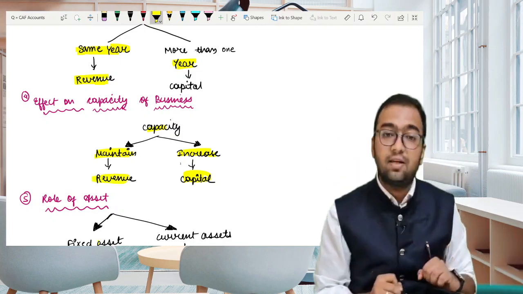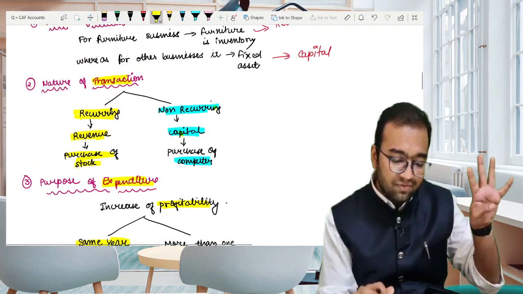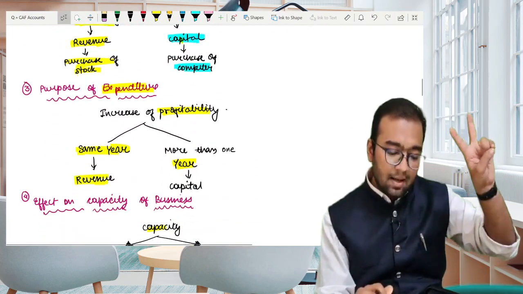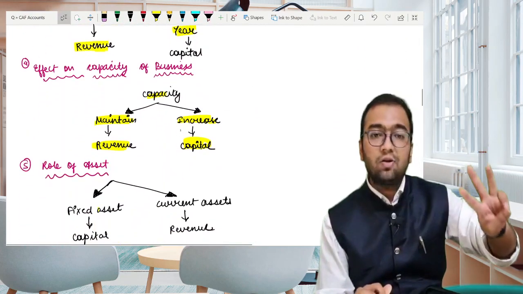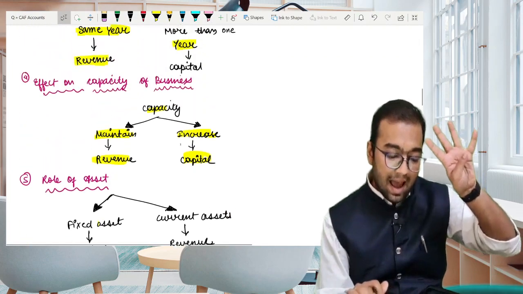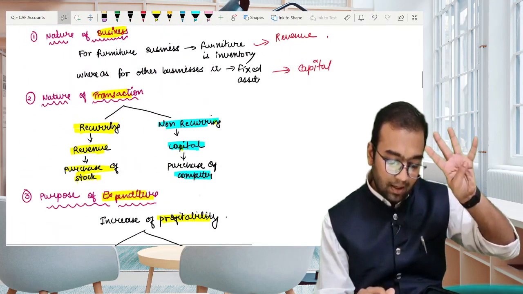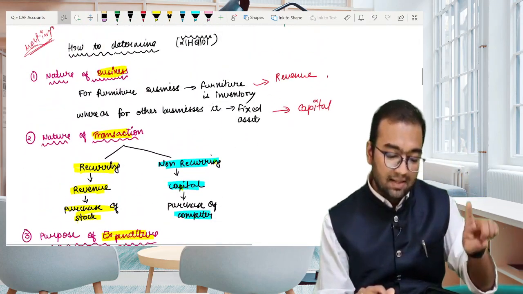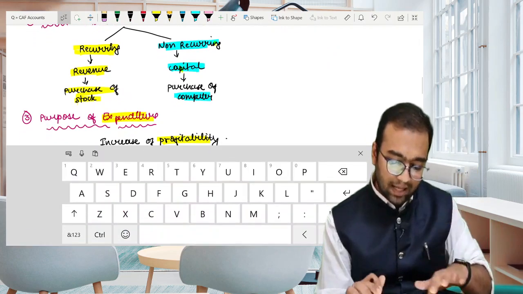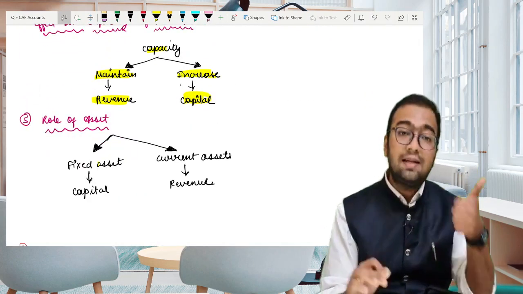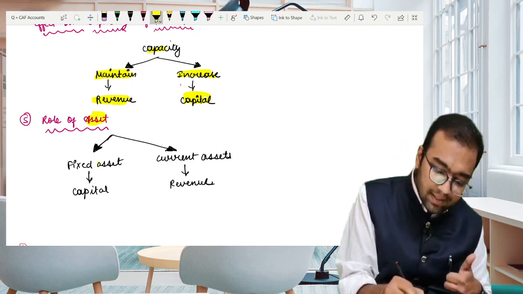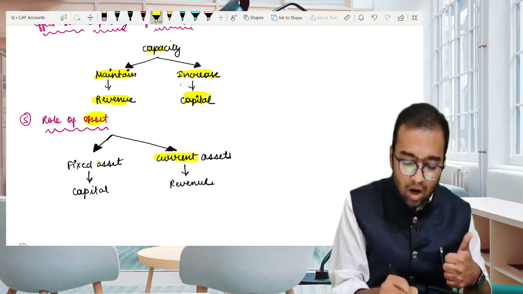Okay, 4 points we have seen: nature of business, nature of transaction, purpose of expenditure, and effect on capacity of business. Now the last one, role of asset, whether it is a current asset or fixed asset.